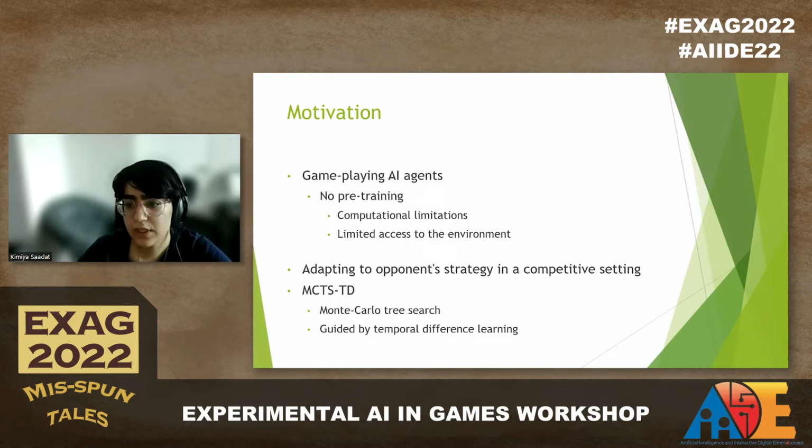In our work, we focus on two popular algorithms that are frequently used in game-playing agents, MCTS and TD learning. We explore the research question of whether MCTS can be guided by reinforcement learning so that an AI agent can effectively adapt to its opponent's strategy while playing. We propose MCTS-TD, which is an improved version of MCTS that utilizes the TD update to estimate state values and guide the search. Also, we present an evaluation of MCTS in a turn-based zero-sum game named miniXCOM.